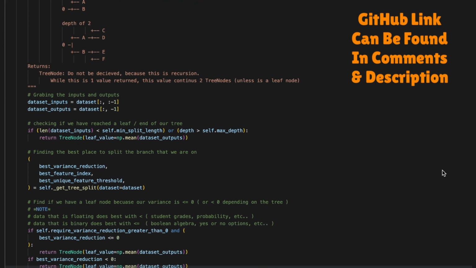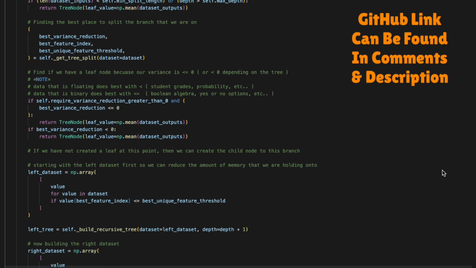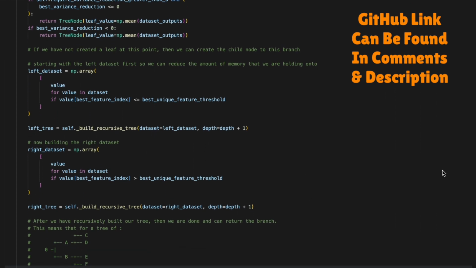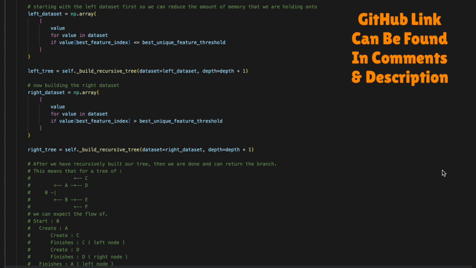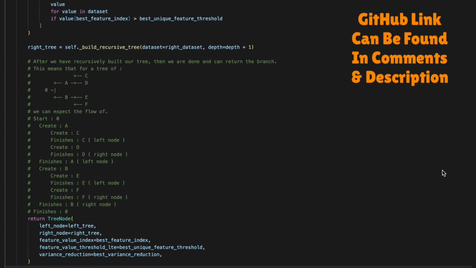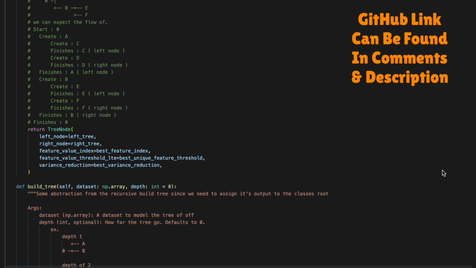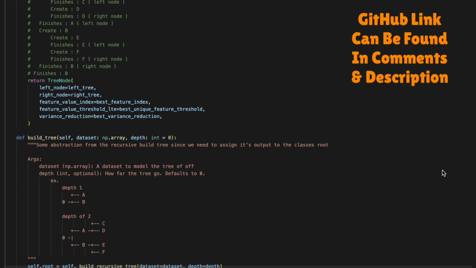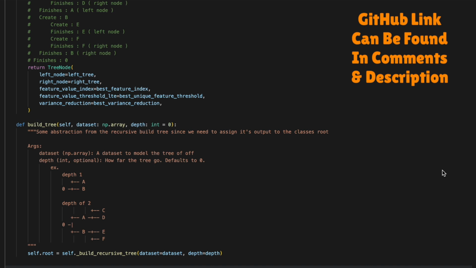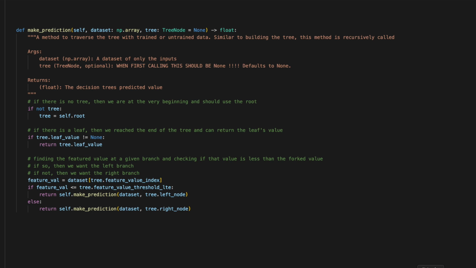To build the tree, we'll need a recursive function called buildRecursiveTree. This will take in a dataset and a depth and return a tree node. Before doing any of the fun logic, we'll need to check if our tree is at the max depth or if the dataset is too small. If so, we then want to return a leaf. If not, we will then grab the best location to split and call the function recursively for the left and right branch before returning our branch. Finally, we have an abstract function called buildTree since we need to assign this output to the root of our tree.